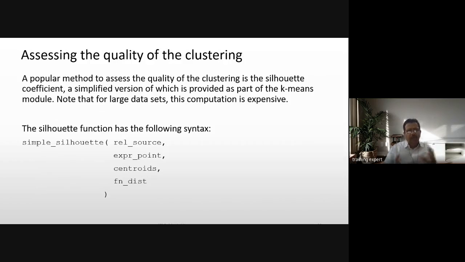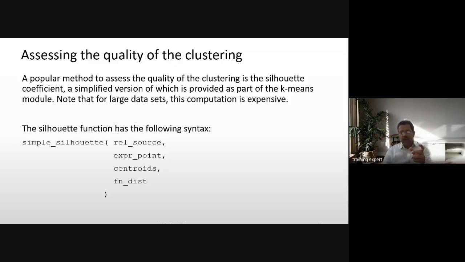And what is the quality of these clusterings? The output can be calculated using this simple Silhouette method. A popular method to assess the quality of the clustering is this Silhouette coefficient, a simplified version of which is provided as part of the k-means module. Note that for large data sets, this computation could be expensive.